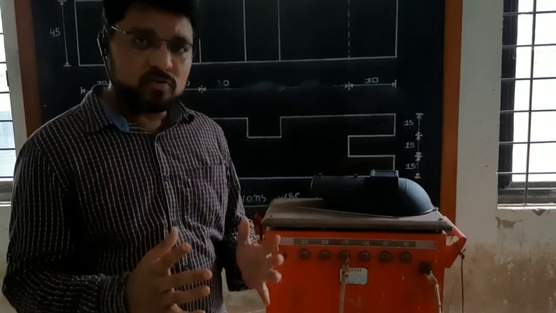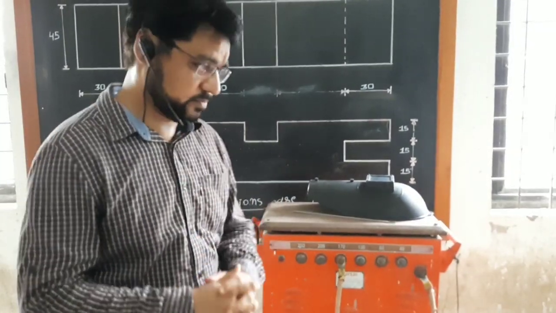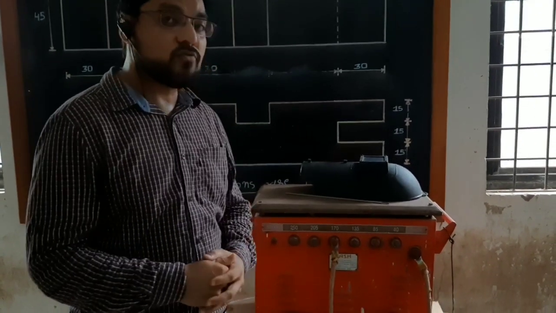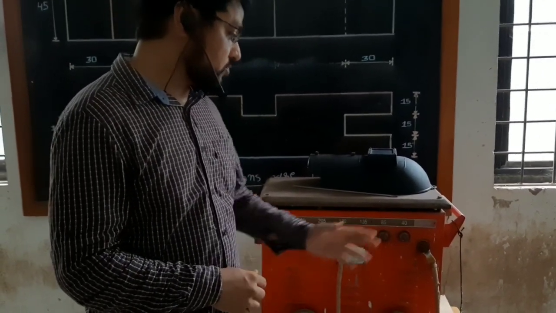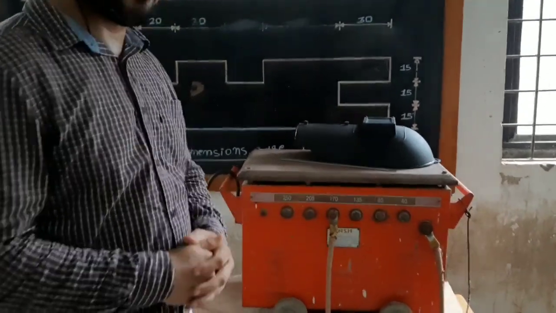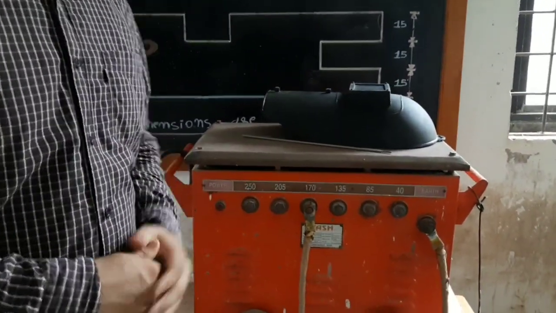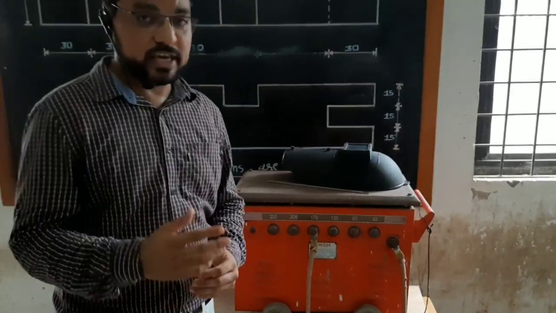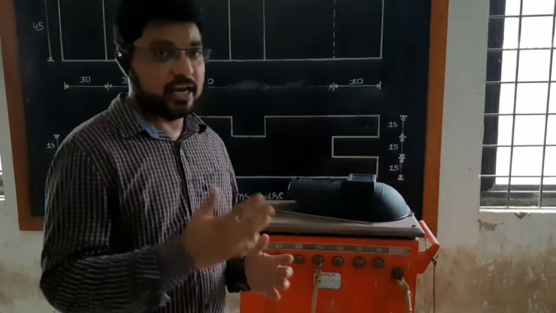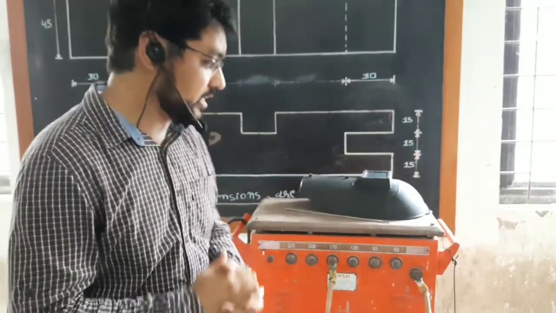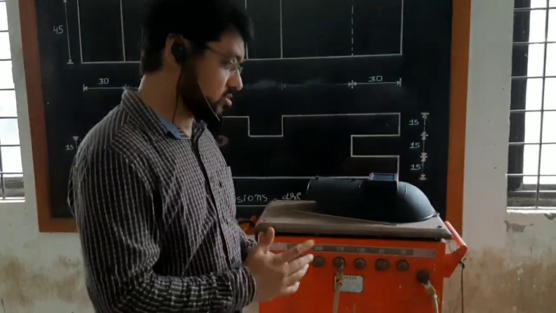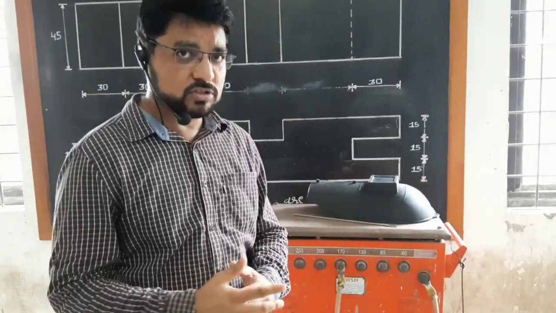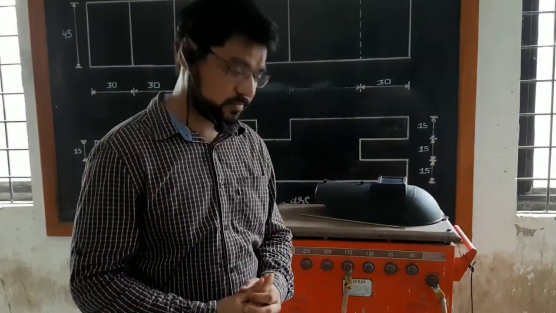Now we need one welding machine for that. The capacity of this welding machine is 230 volt. The ampere range is 40 ampere to 250 ampere, and it is a single phase portable welding machine. Portable means we can take this machine at our required site. It is very easy and its cost is moderately low. Around 2,500 to 3,000 rupees we can get this machine.